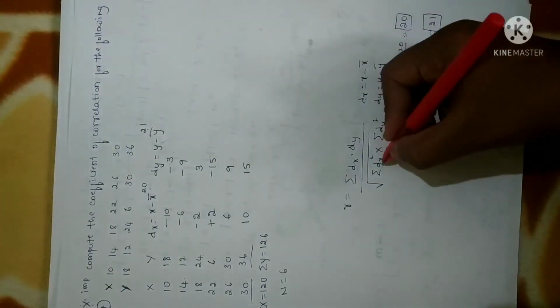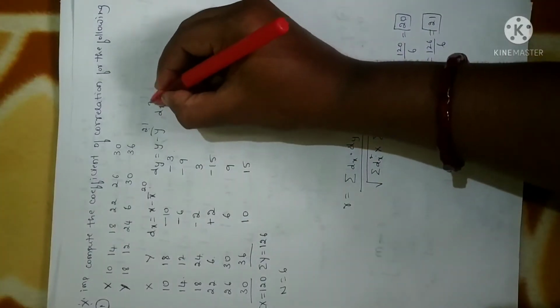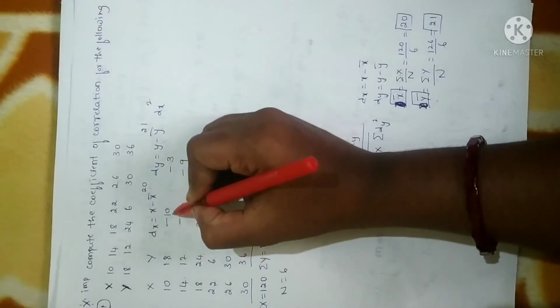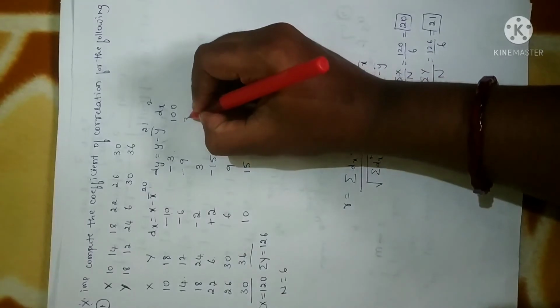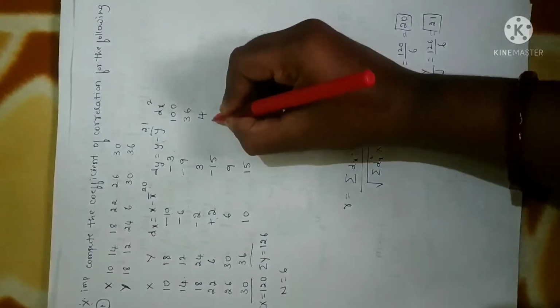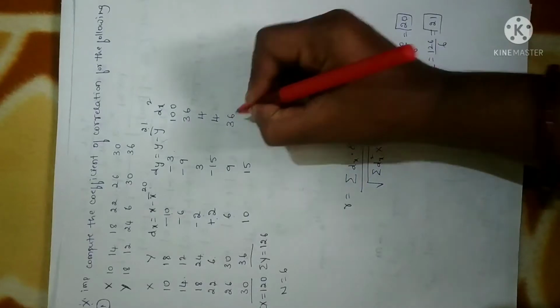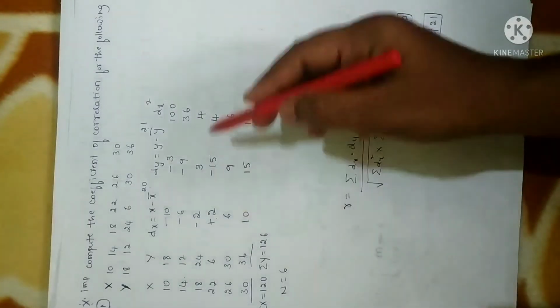Next what we require is dx square. Whatever dx values you have, you just square them so that you get dx square. Minus 10 square is 100, minus 6 square is 36, minus 2 square is 4, plus 2 square is 4, 6 square is 36, 10 square is 100. So I have squared all the dx values to get dx square.